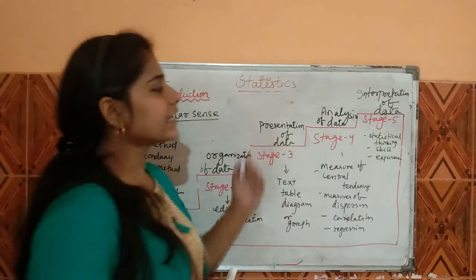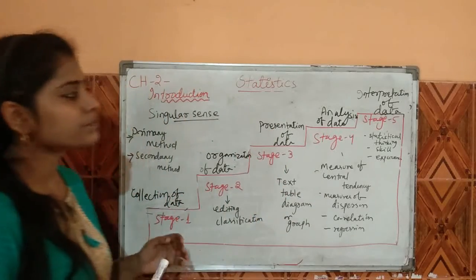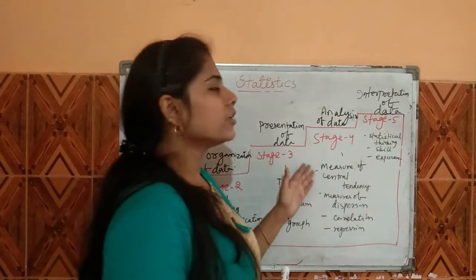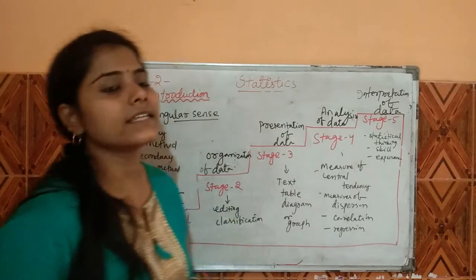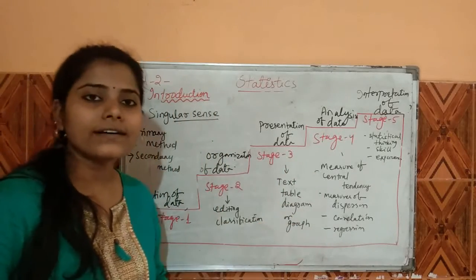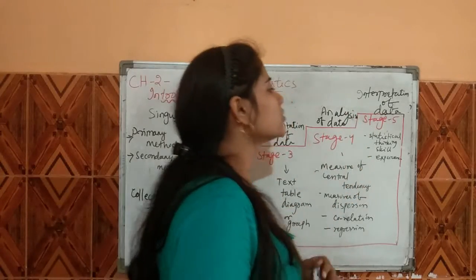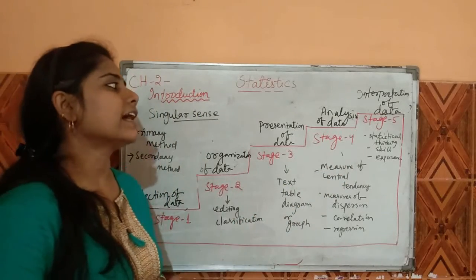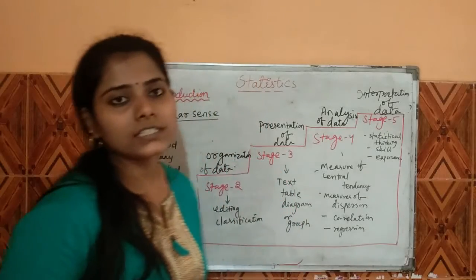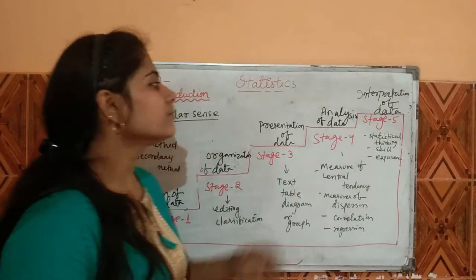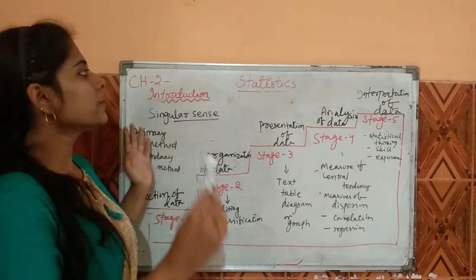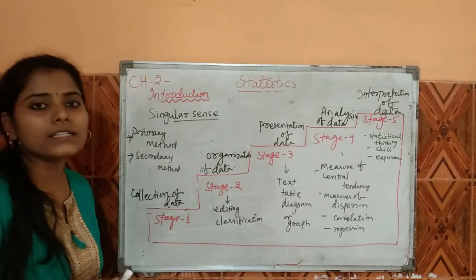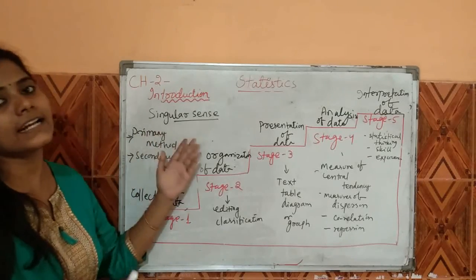The next is stage 4, analysis of data. Analysis of data is related to statistical methodology, and here you can use measures of central tendency, measures of dispersion, correlation or regression. And the last stage is interpretation of data. It is based on statistical thinking, skill, experience, etc. This stage is basically the conclusion step, and conclusions are drawn from the analysis of data. So this is related to the singular sense of the meaning of statistics, and we discussed the total meaning of statistics, that is the plural sense and singular sense.